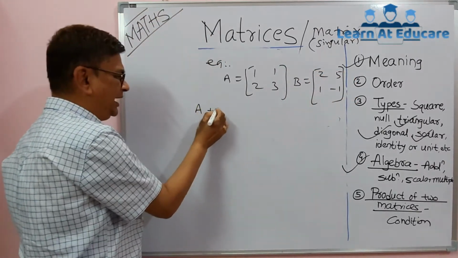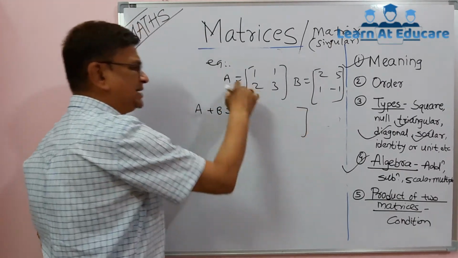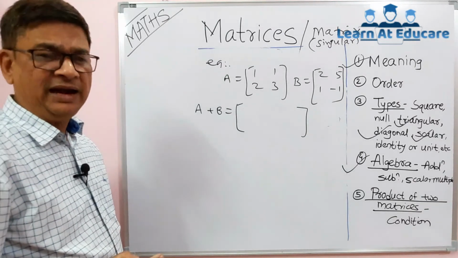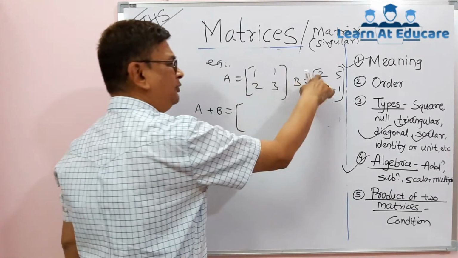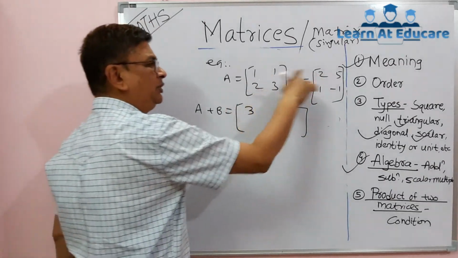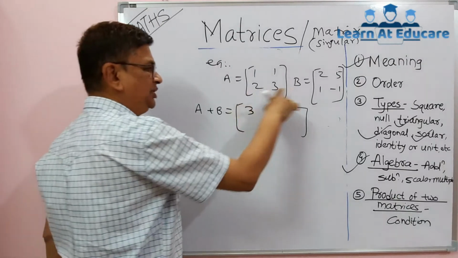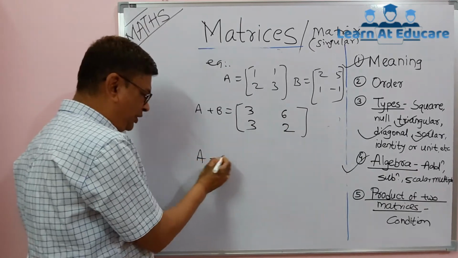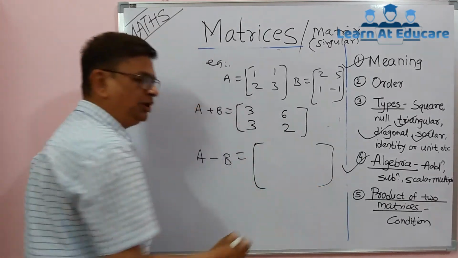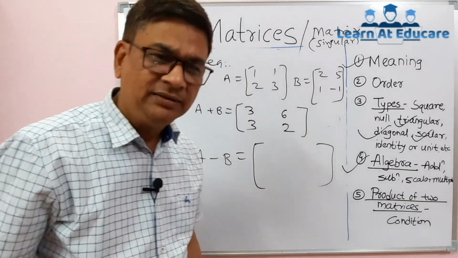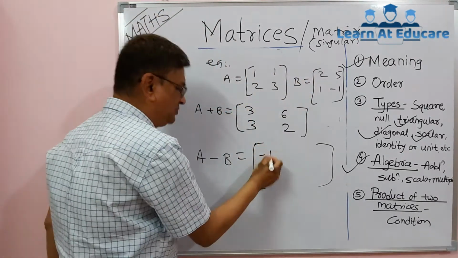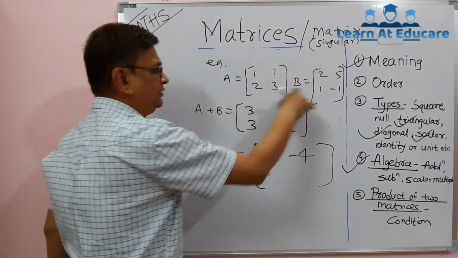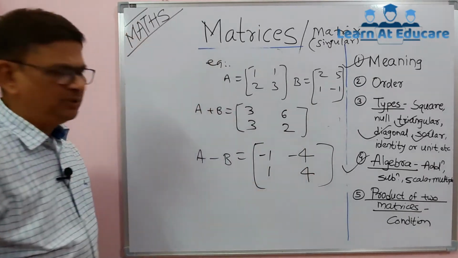If you want A plus B, you can observe both matrices are of the same order. Then corresponding elements are to be added to get their addition. Here the first element will be 1 plus 2, 3, the second element will be 1 plus 5, 6, next in the second row 2 plus 1, 3, and last 3 minus 1, that is 2. But if you want A minus B, then corresponding elements are subtracted, that is 1 minus 2, that is minus 1, 1 minus 5, that is minus 4, 2 minus 1, that is 1, and 3 minus minus 1, that is 3 plus 1, 4.